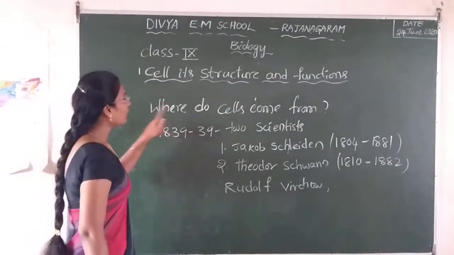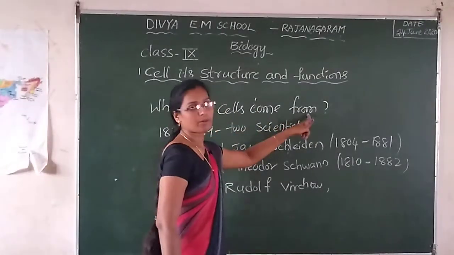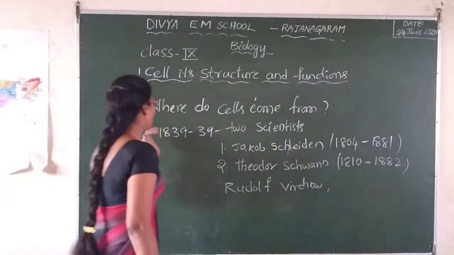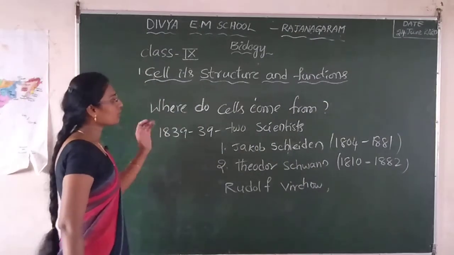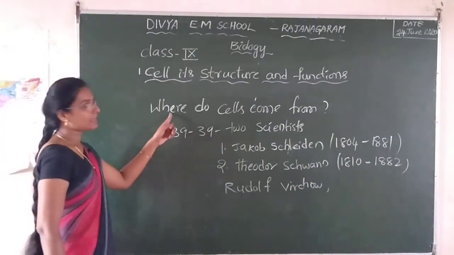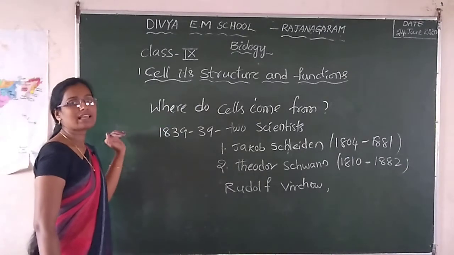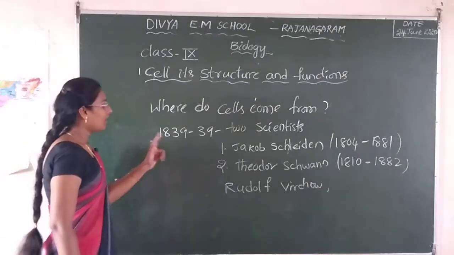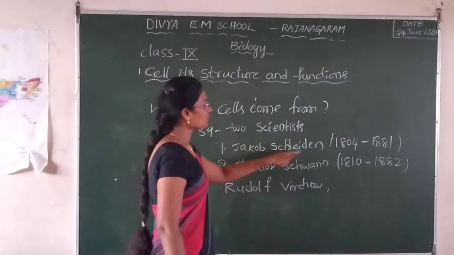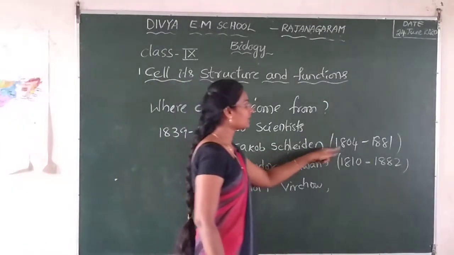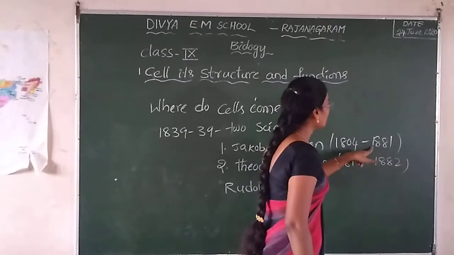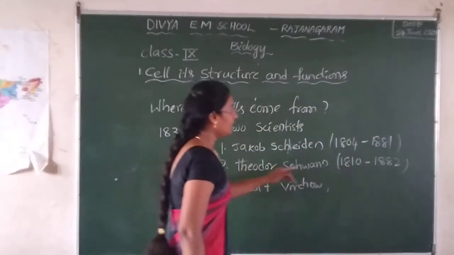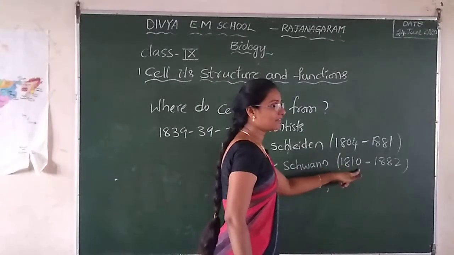Okay, next, where do cells come from? Two scientists worked on the cells. It is called cell theory. First one is Matthias Schleiden, in the year 1804 to 1881.